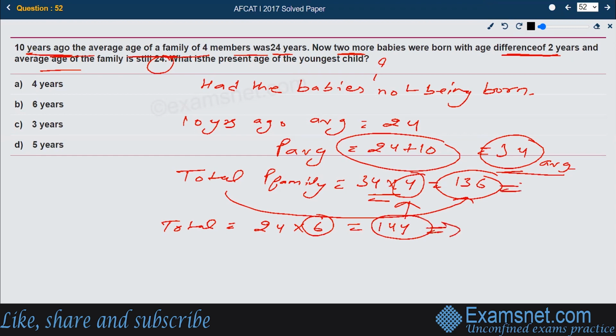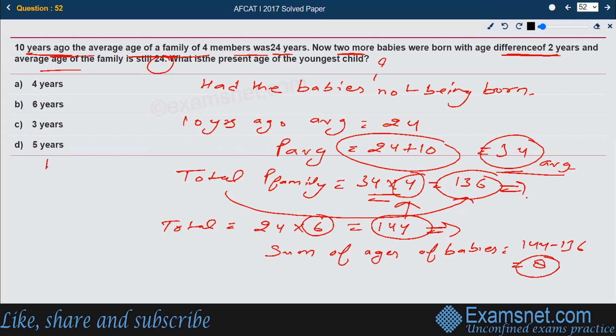This is the total of the family age without the babies. If we subtract both of these, we can easily get the sum of the ages of the babies. That is simply 144 minus 136, which is equal to 8.